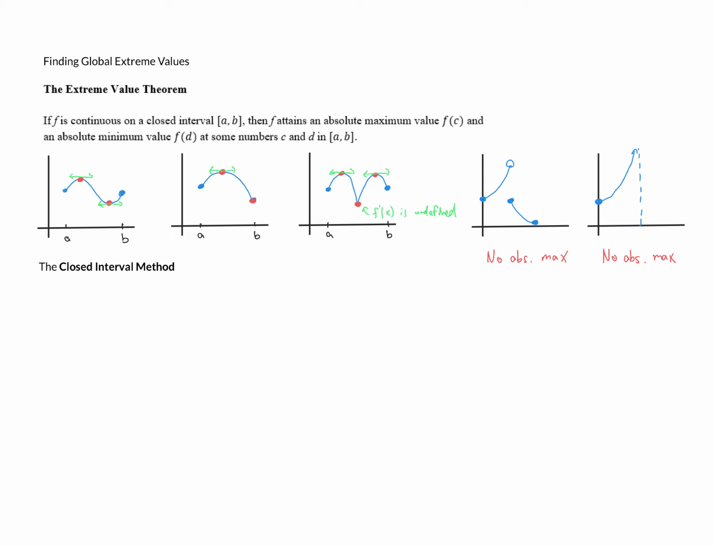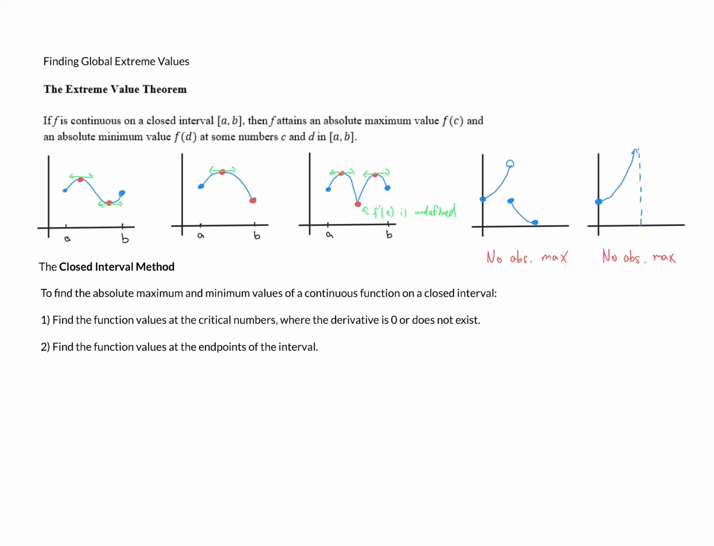Remember, a number is a critical number of a function if the derivative is equal to 0 or if the derivative is undefined. And those critical numbers are going to be one source of absolute maximum and minimum values, but the other source is going to be the endpoints here. And the closed interval method tells us that basically we need to check those points. So here it is, and we'll just reiterate.